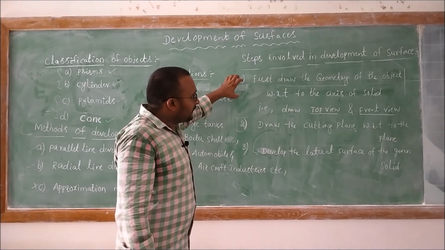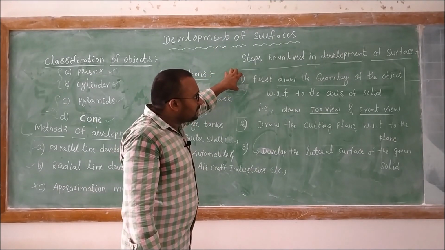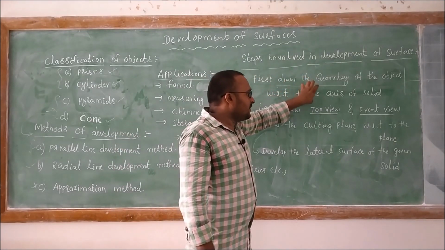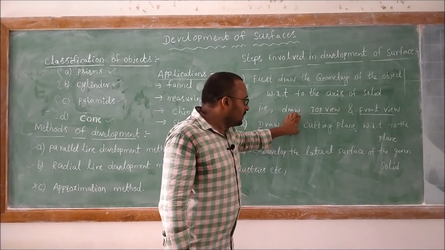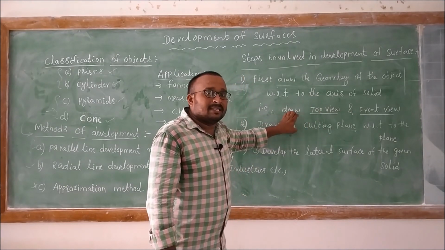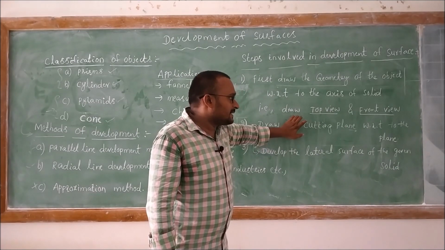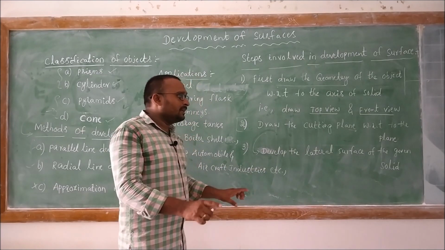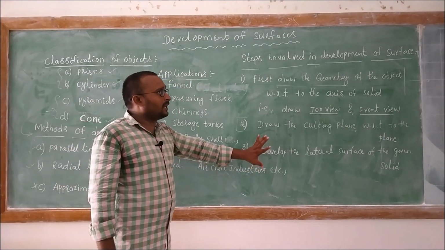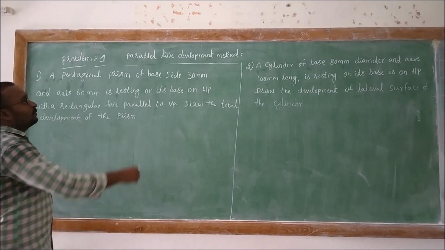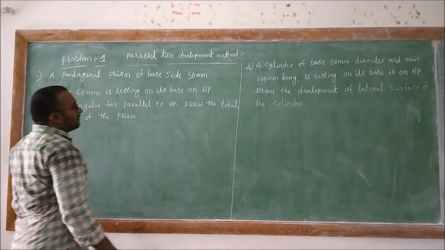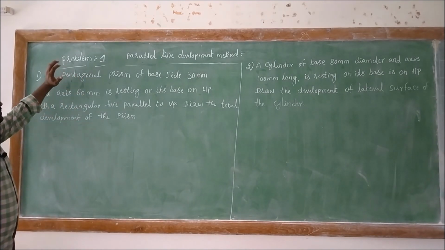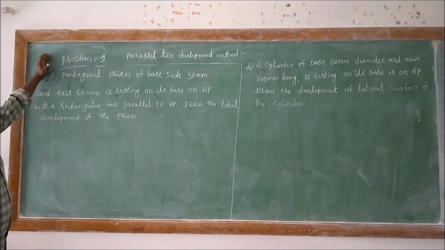So let me explain once again. The first step is the geometric statement and the position statement. Based upon these 2 statements, we have to construct the top view and front view. Then we need to draw the cutting plane, also called the section plane, whatever they have given. Then finally we need to develop that lateral surface. So now we will move on. First we will discuss the parallel line development method. This parallel line development method will be useful for prisms and cylinders.